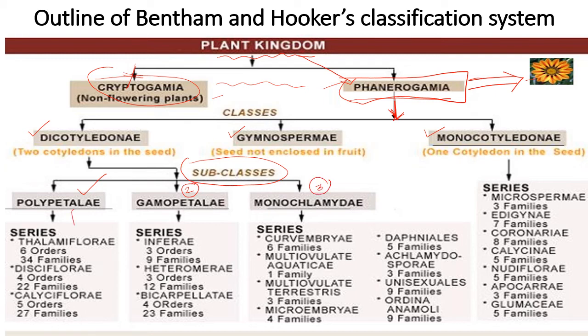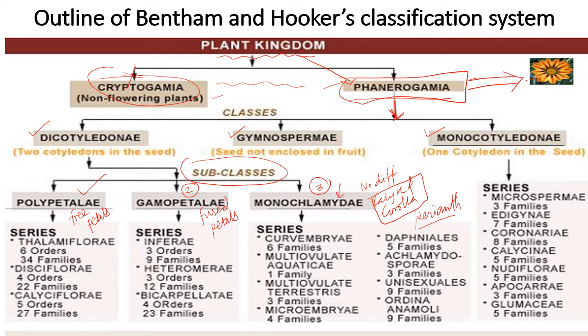Actually, polypetaly means with free petals. Gamopetaly is with fused petals, and monochlamydy is where there is no differentiation into calyx and corolla, but instead of calyx and corolla there is the presence of perianth. So this is monochlamydy.